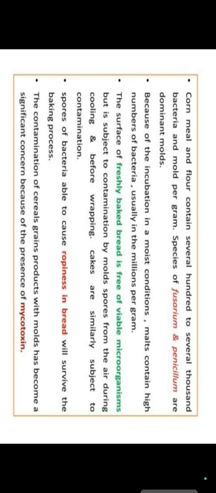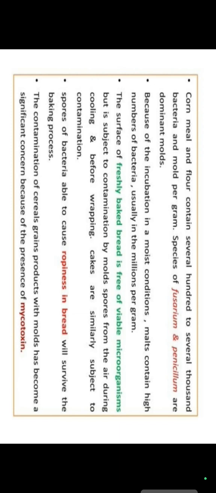Different types of flours have different types of contamination. Cornmeal flour contains several hundred to several thousand bacteria and molds per gram, and Fusobacterium and Penicillium also cause contamination. Because of incubation in moist conditions, malt contains a high number of bacteria.